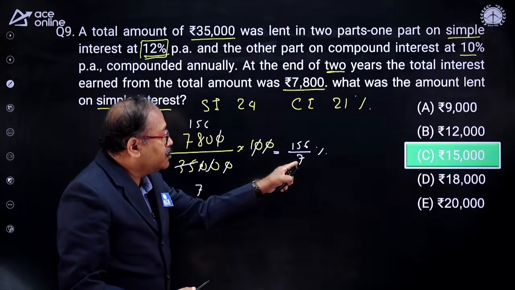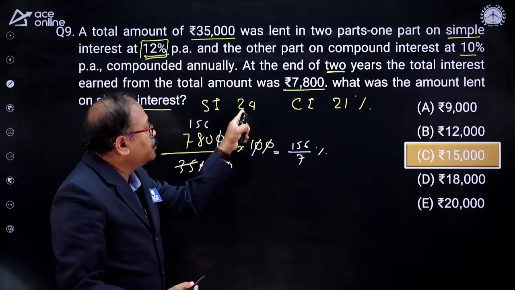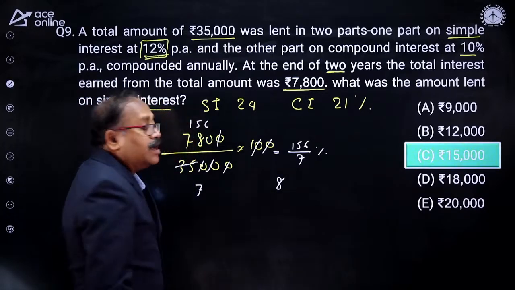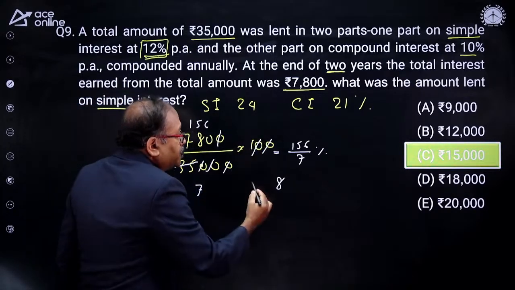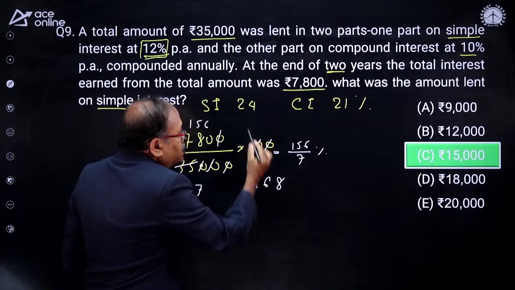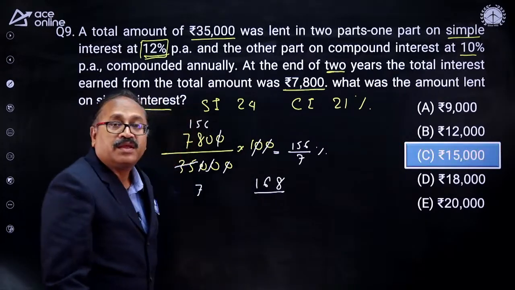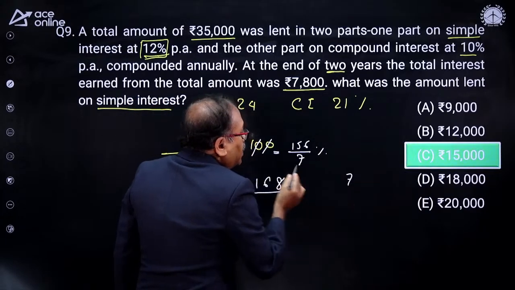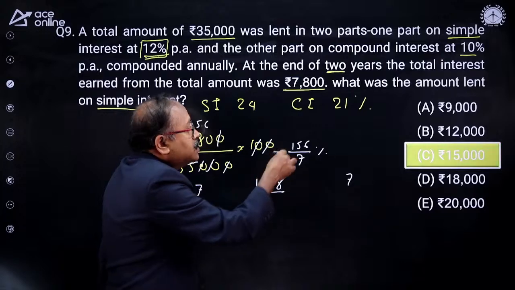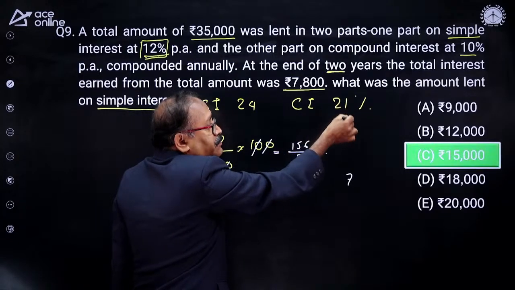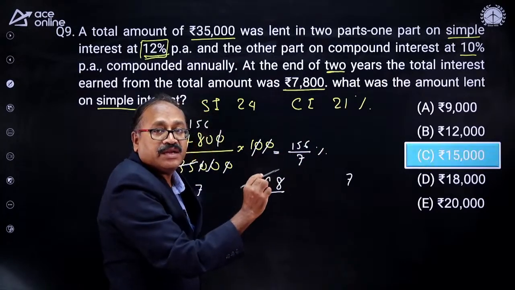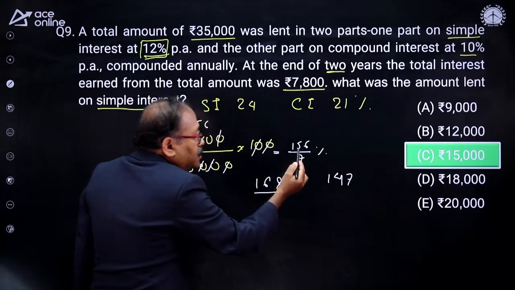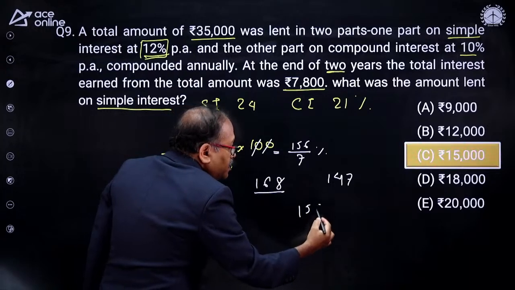For that, here the denominator is 7, so multiply this by 7. 7 4s are 28 and carry 2, and 7 2s are 14 plus 2 is 16. So the simple interest I have taken over here, and the compound interest over here, that is 7 1s are 7. As I got the denominator 7, that is the reason I am converting this into 7 by 7, so that 7 will get cancelled. So 7 1s are 7, 7 2s are 14, and here it is 156.